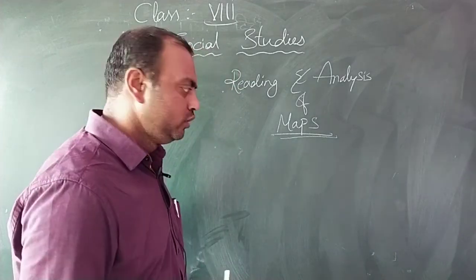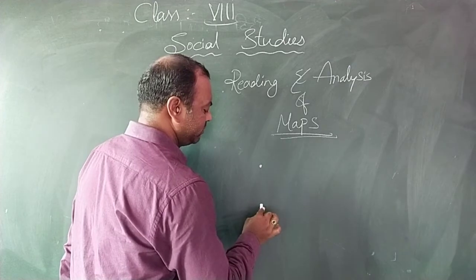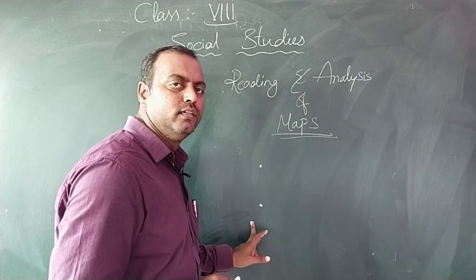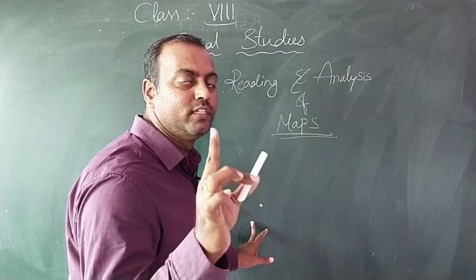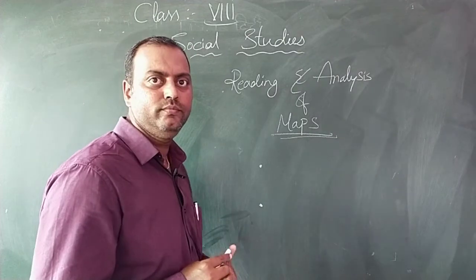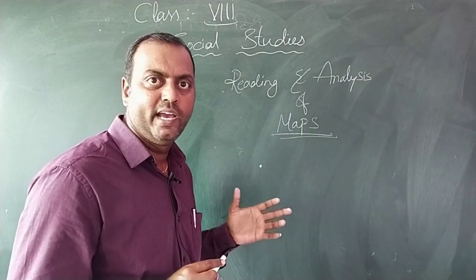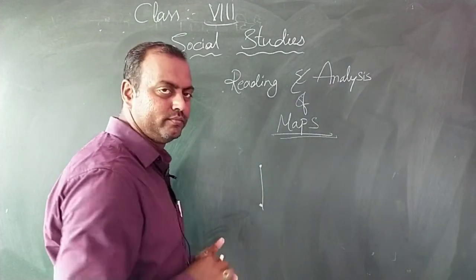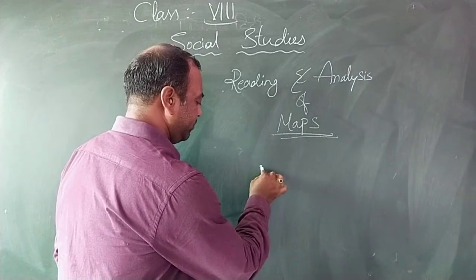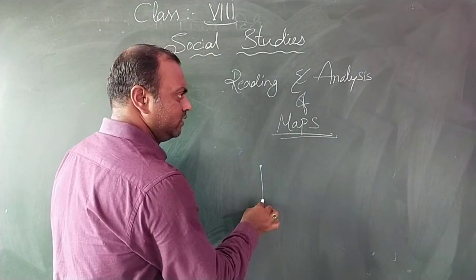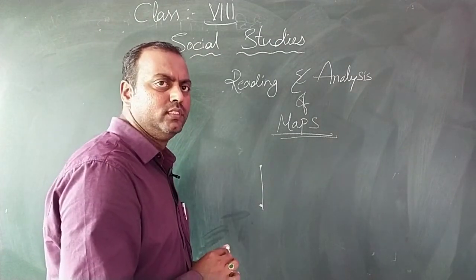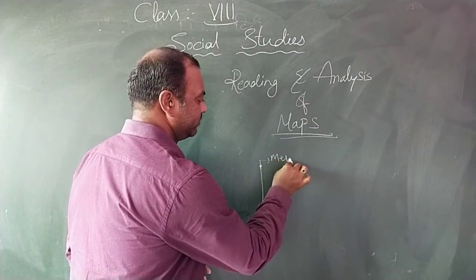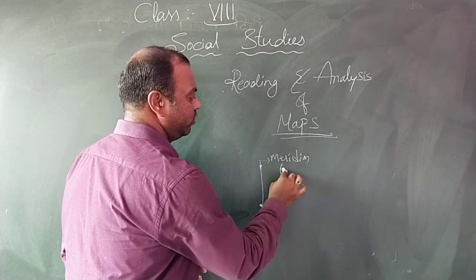They took two places which have the same time of noon, and they connected these places. These two places will have noon at the same time, okay, and they called this a meridian or noon line.